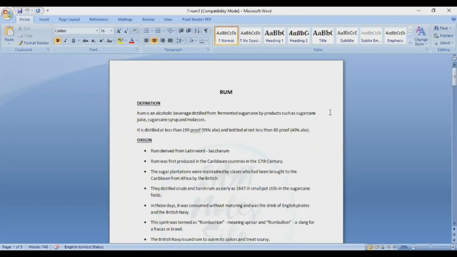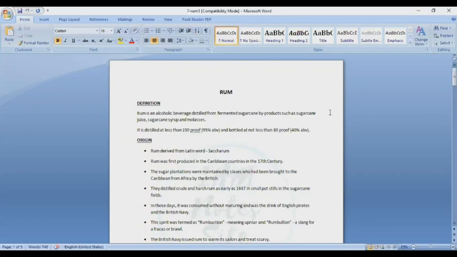Rum is a spirit distilled from fermented sugarcane and byproducts such as sugarcane juice, sugarcane syrup, and molasses. The most commonly used byproduct is molasses. It is distilled at less than 190 proof, 95% ABV, and bottled at not less than 80 proof, 40% ABV.